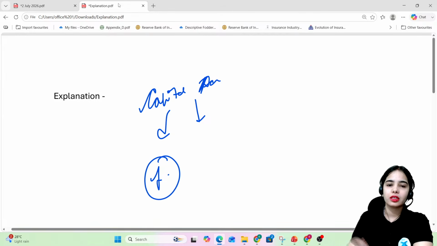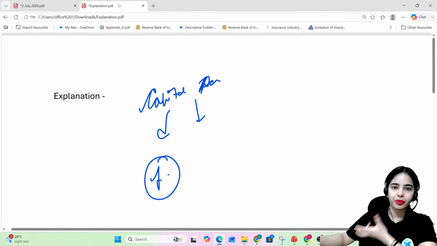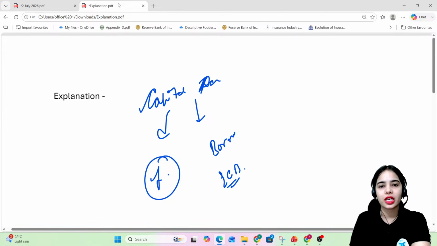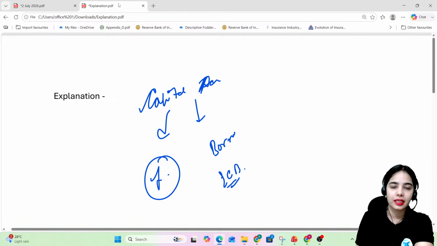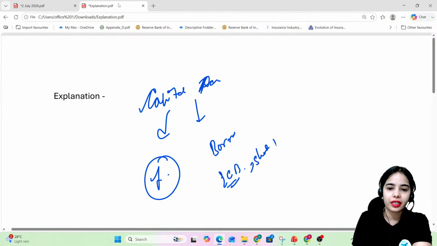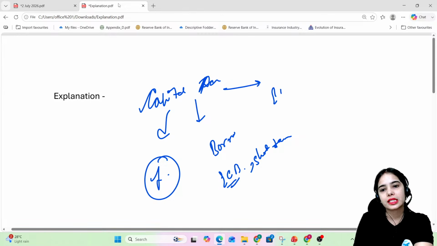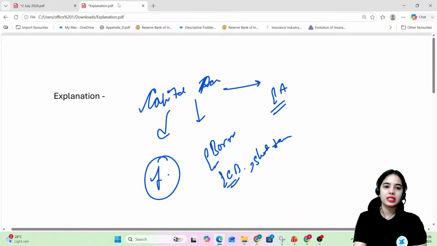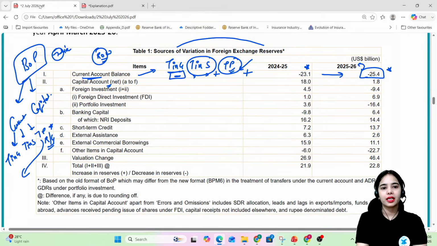So this is the economic transactions between the countries, as well as the borrowings. We are taking the external commercial borrowing. The commercial entities of our country take the external commercial borrowing, the short-term debt from other countries and such, as well as there is also the external assistance. So external borrowing, external assistance, and investments come under the capital account.